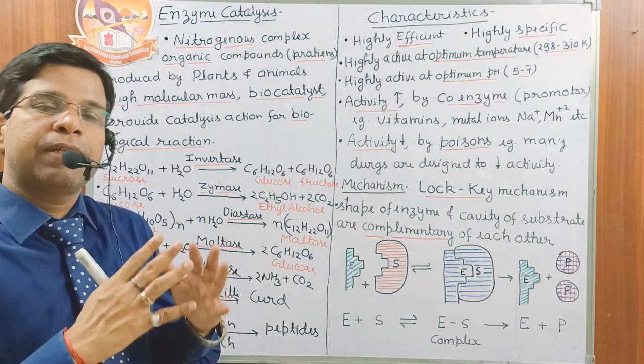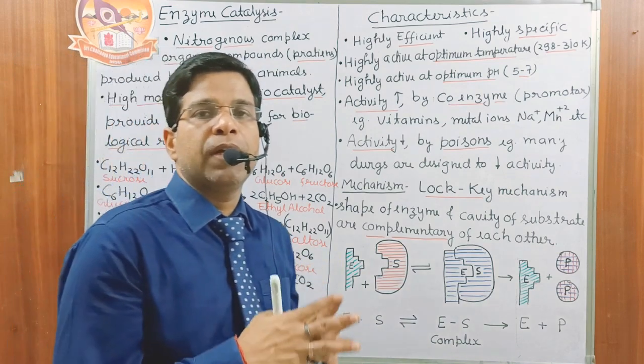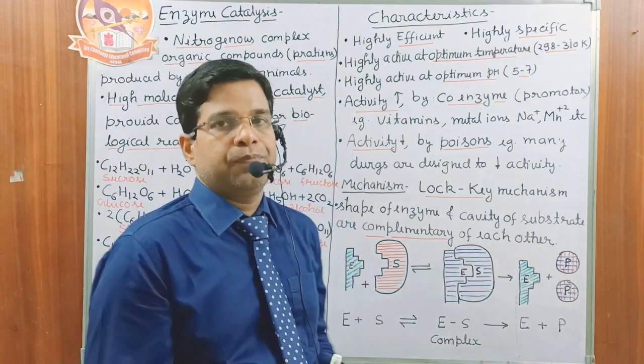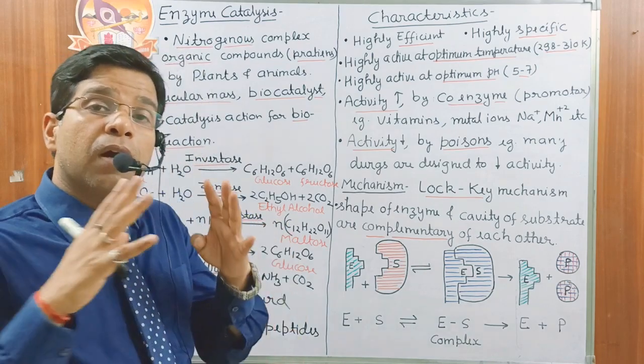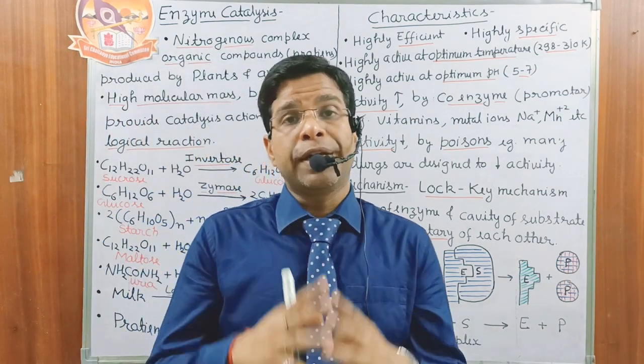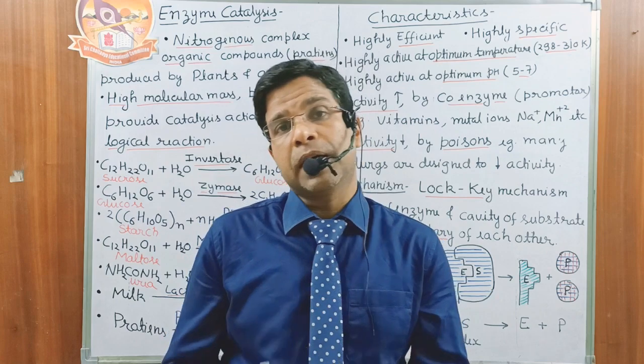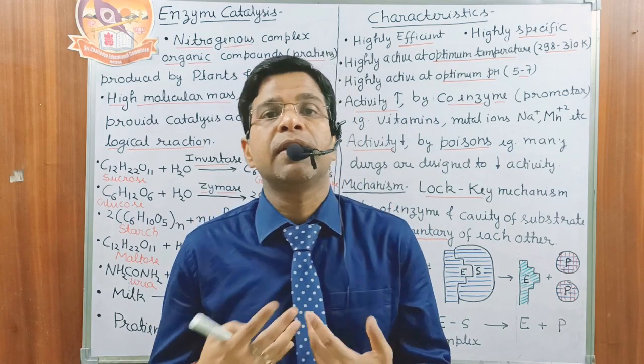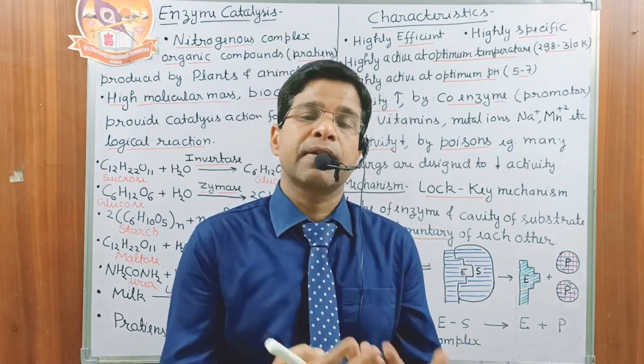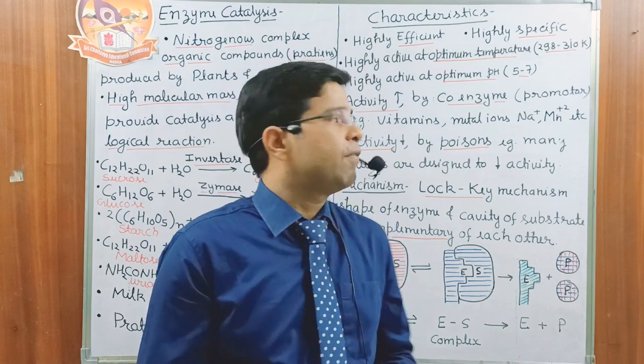Some substances decrease the activity of the enzyme, and they are called inhibitors. Okay, some drugs are especially designed to decrease the activity of the enzyme. They have different mechanisms that we have discussed in chemistry in everyday life.